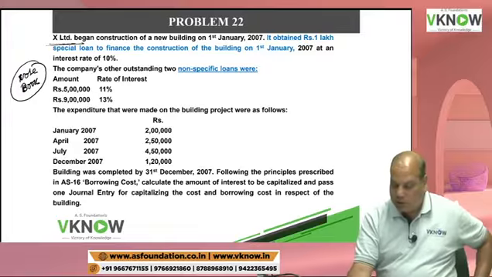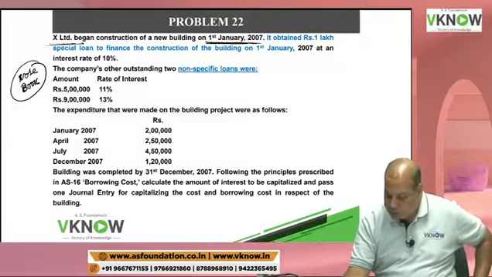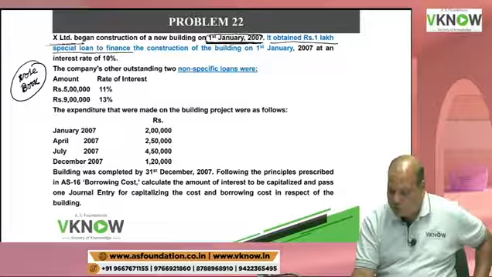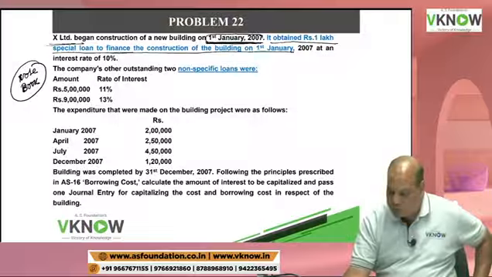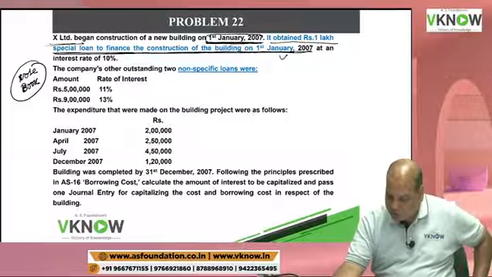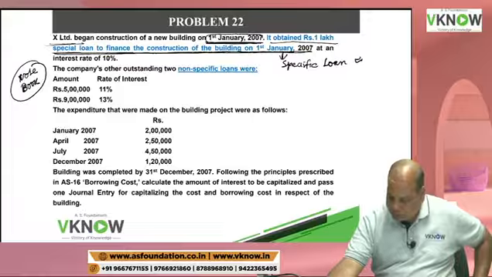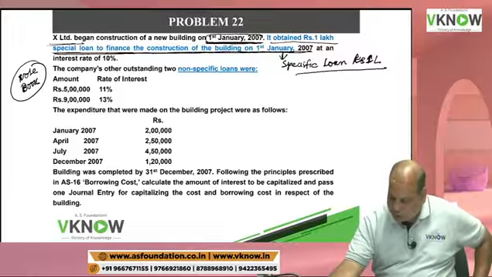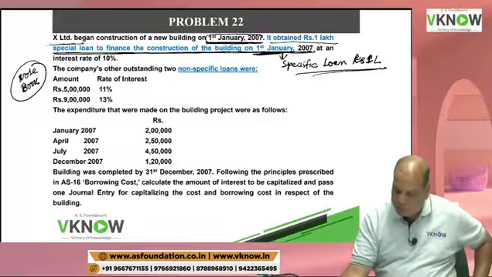X Limited began construction of a new building on 1st January 2007. It obtained a rupees 1 lakh special loan to finance the construction of the building on 1st January 2007. So this is a special loan, meaning a specific loan. Specific loan of 1 lakh is taken for the building, on the same date, 1st January 2007.